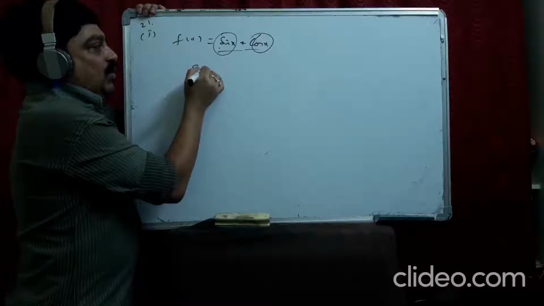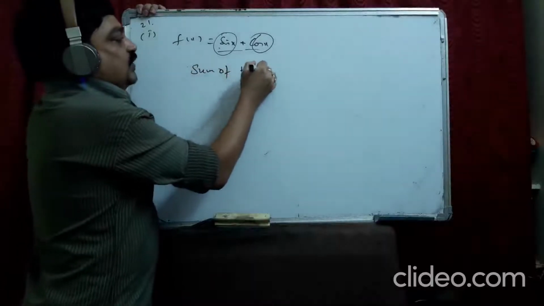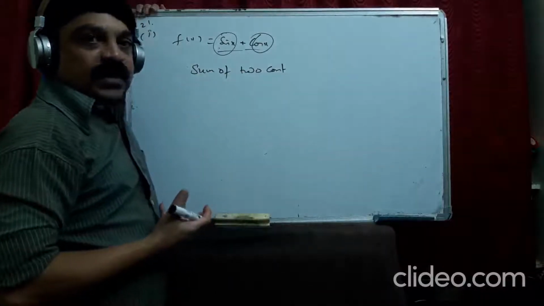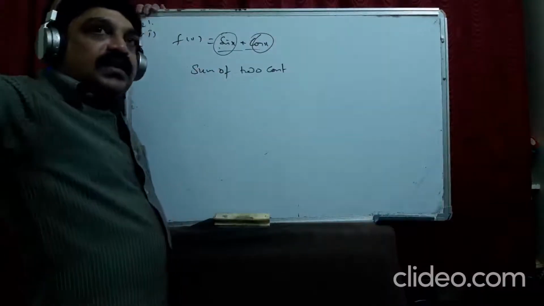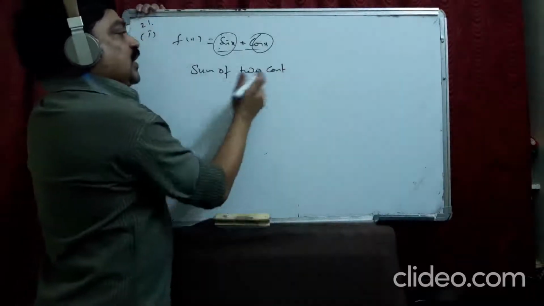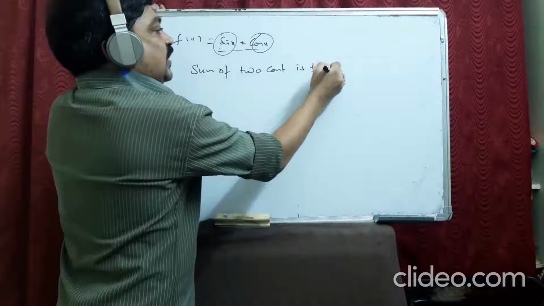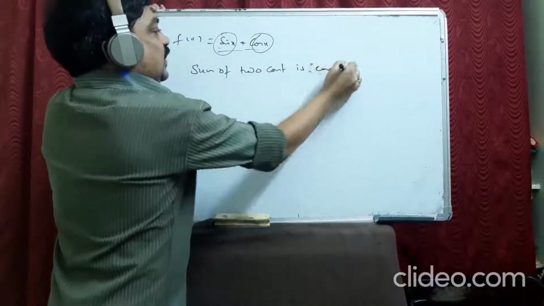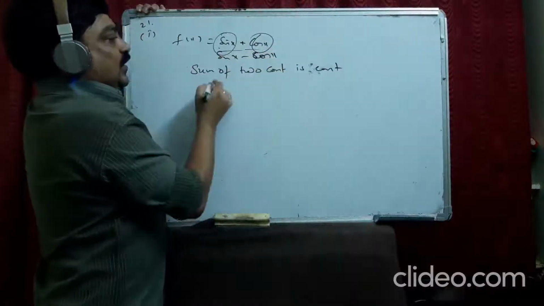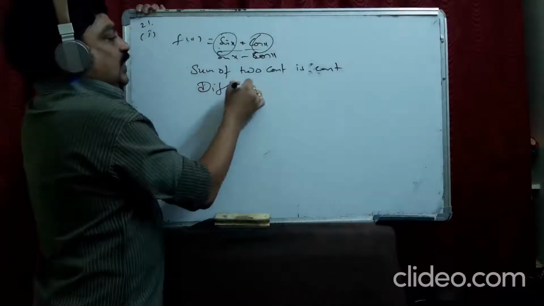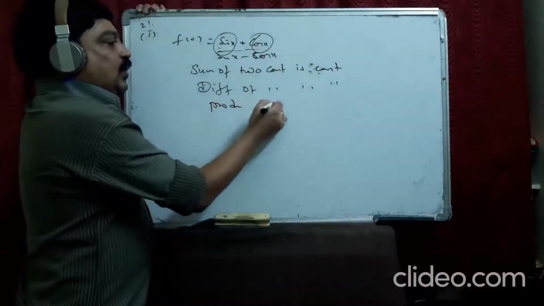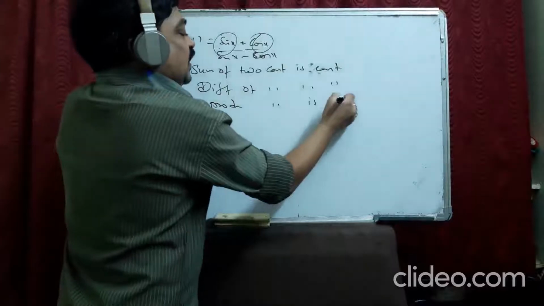Then the sum of two continuous functions is continuous. How do you know, sir, it is continuous? According to the graph. The sin x graph oscillates from -1 to 1, and the cos x graph is also oscillating from -1 to 1. The sum of two continuous functions is continuous. For sin x minus cos x, the difference of two continuous functions is continuous, and the product of two continuous functions is also continuous.